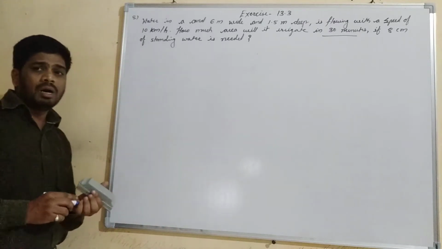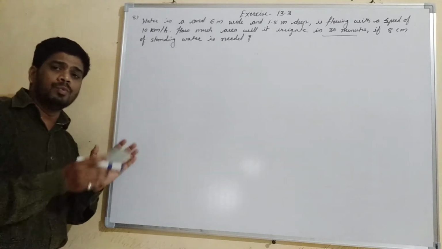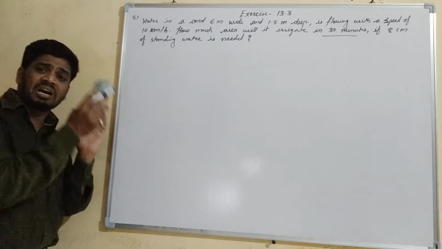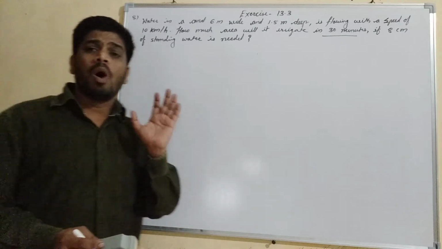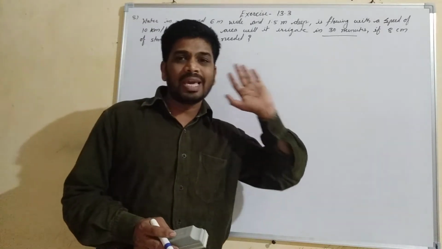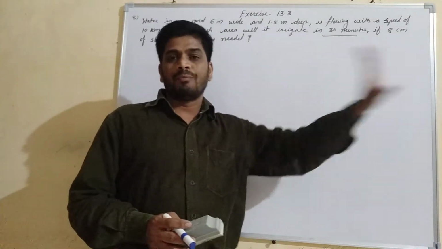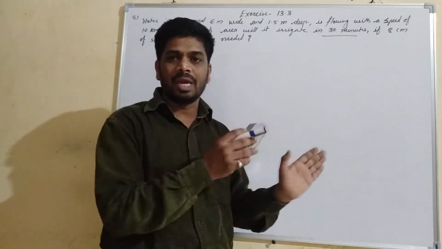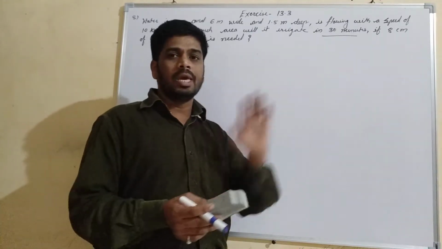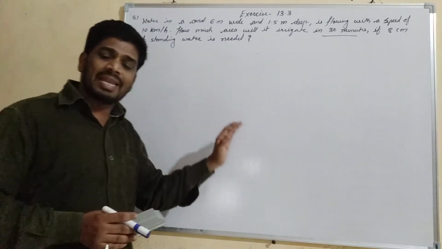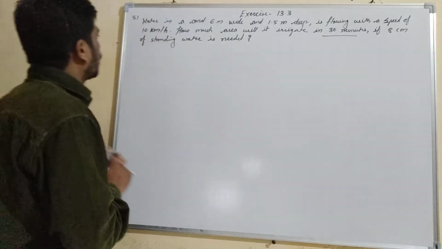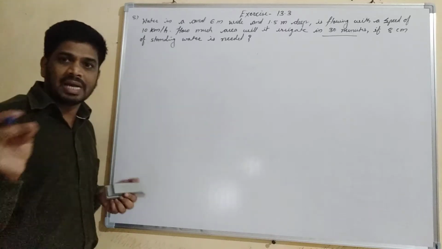So here it's clear that the volume of water which will flow from the canal in 30 minutes will be equal to the volume of the water which will irrigate the field. Both volumes will be equal. So first we'll find the volume of water that flows through the canal in 30 minutes. For that we require length, breadth and height.